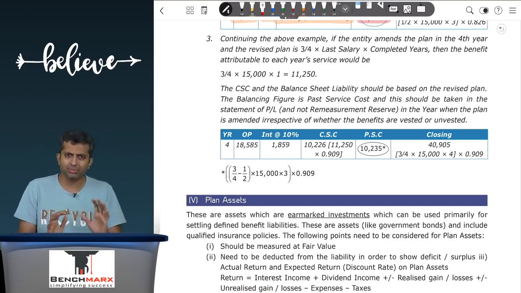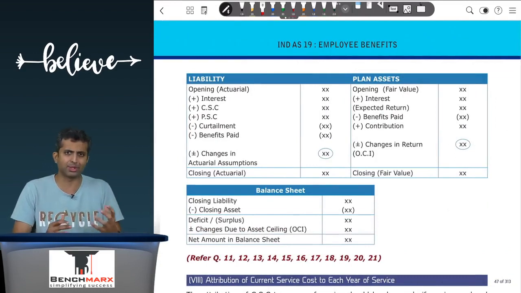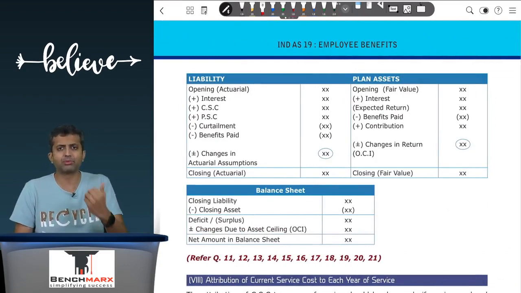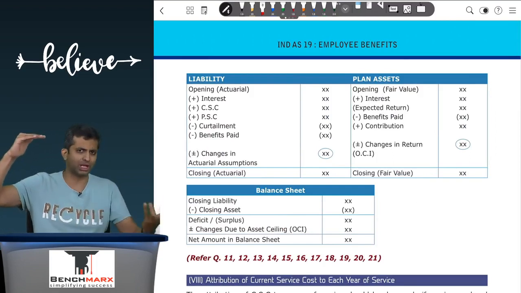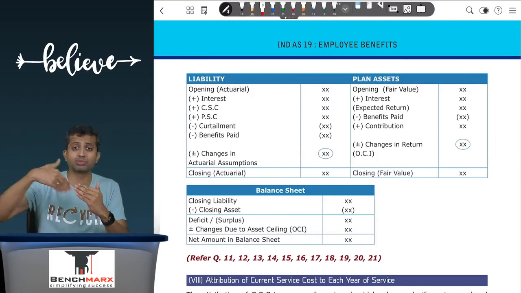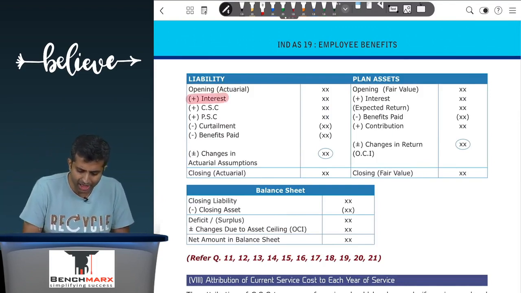So in case of liabilities, after a few slides, we have shown the presentation in the balance sheet as well. If I were to go to the liabilities, I have to ask myself, why should the liability change? Your opening liability as per actuaries will increase because of passage of time, so interest will be added. So on your opening liability, you will add interest.